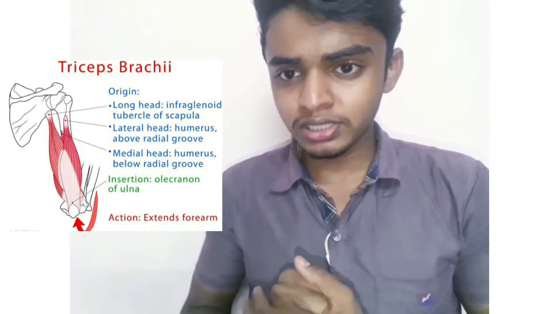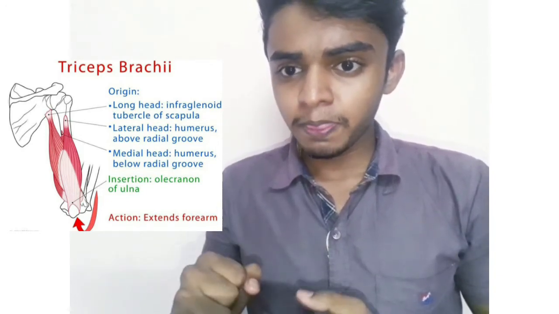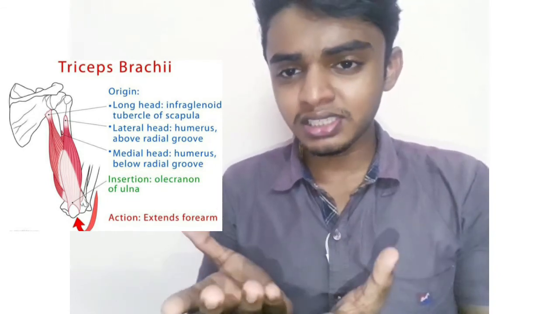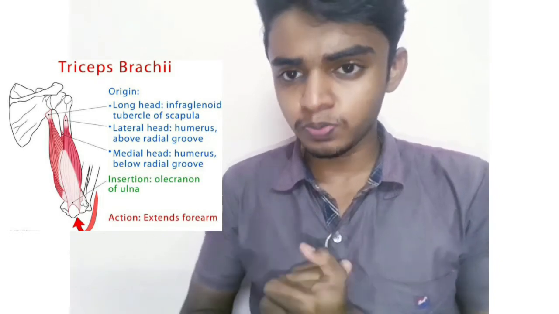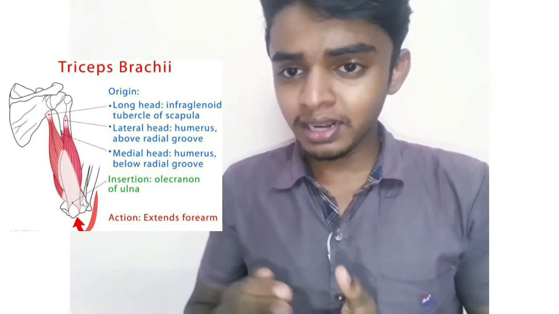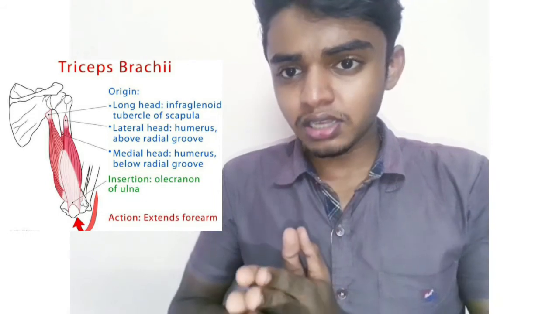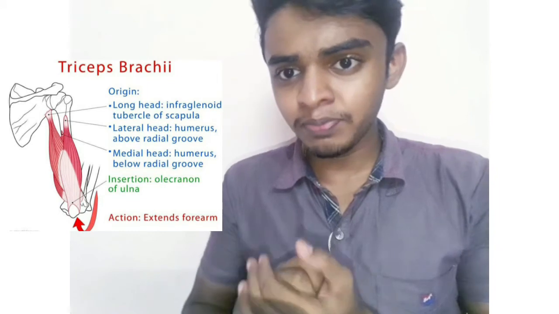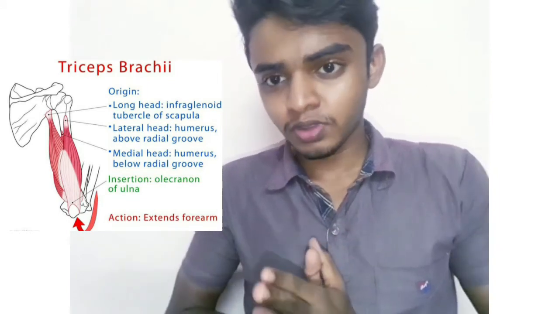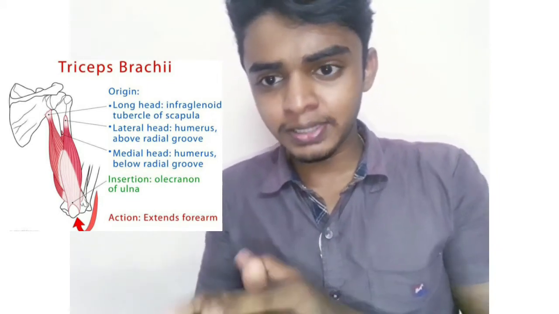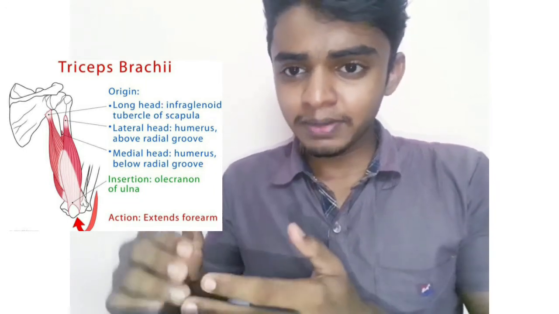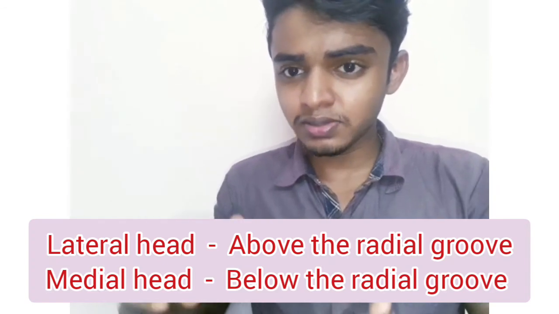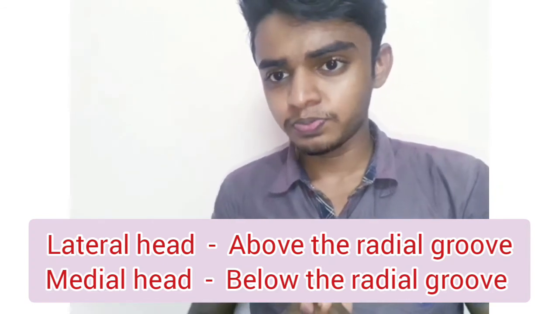takes its origin from the humerus, at a point slightly above the radial groove, and the medial head also takes its origin from the humerus, at a point slightly below the radial groove. So note one important point: the lateral head arises above the radial groove and the medial head arises slightly below the radial groove.